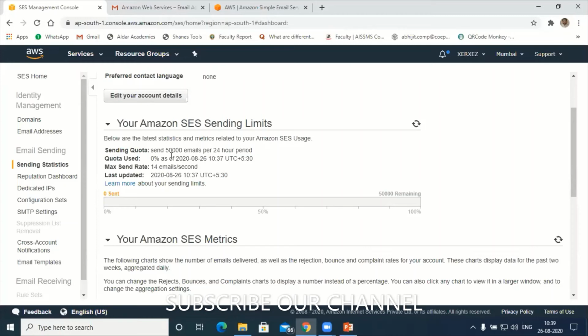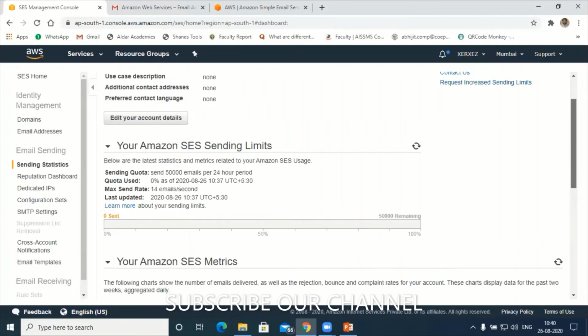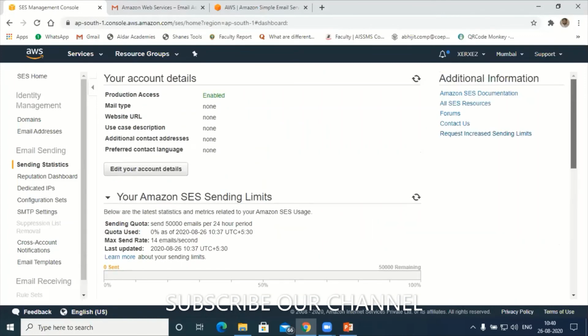Now you want to increase that. Suppose you want to increase the quota of your email address from 200 emails to 50,000 emails. What you have to do is write one letter or sending request to increase your sending limit. So what you need to do here is just click on request increase sending limit. I hope you can see this.